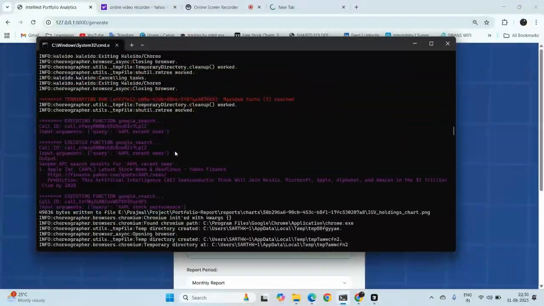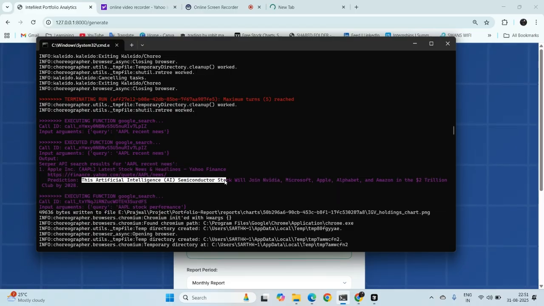You can see all these agents being called. The Google search functionality is working, for example, executing function Google search. You can see the input query: Apple's stock performance. These tools are called autonomously by the AI agents that we have created. All these queries, like Apple recent news, are dynamically generated by our AI agents, and this is the result that we are getting.